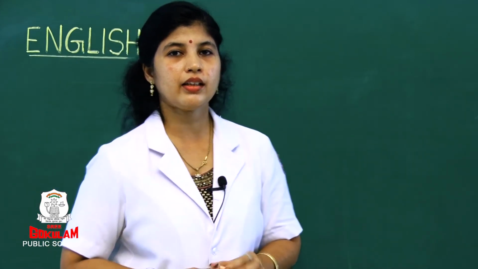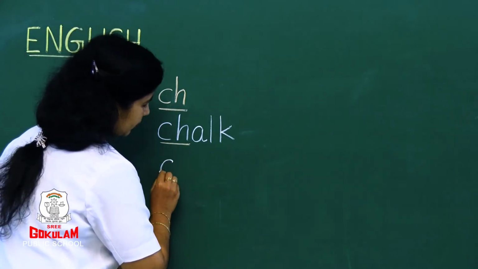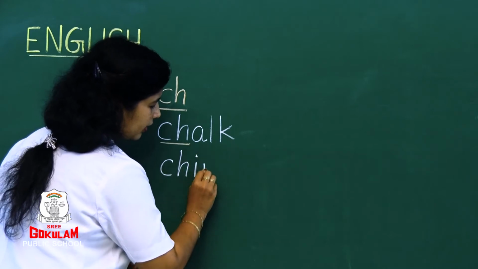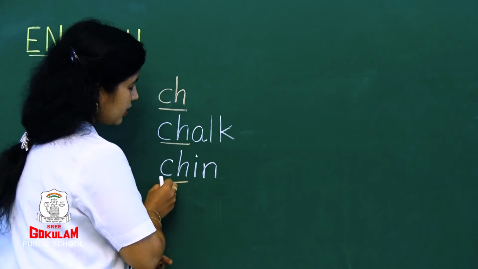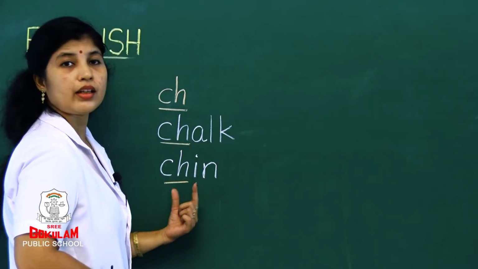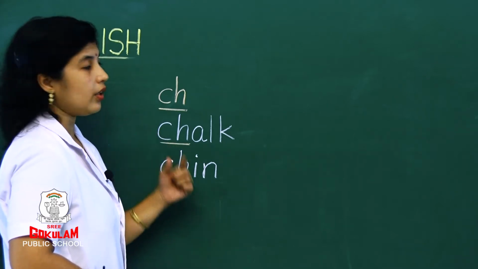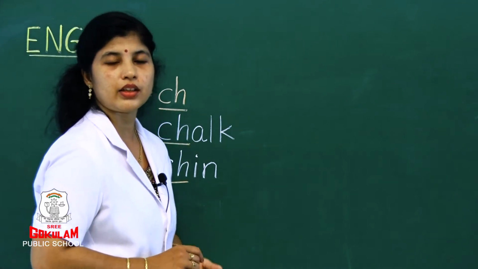Chin, right? See here. C-H-I-N. What is the sound coming? C-H, ch, right? Chin. Repeat again. Chalk, chin. What is the sound of C and H together? Ch. Did you get it?